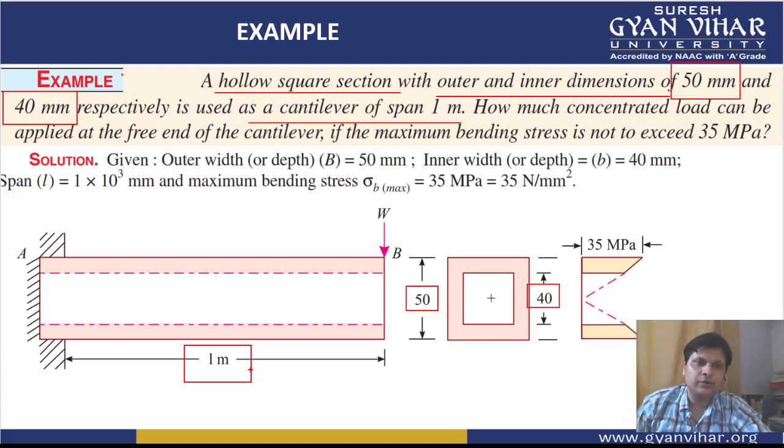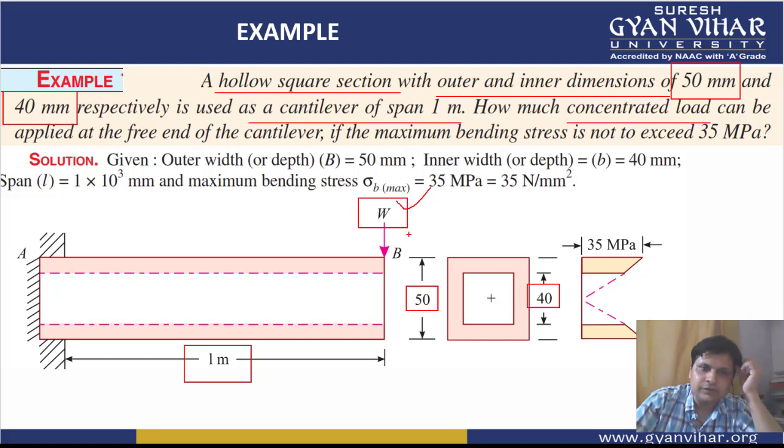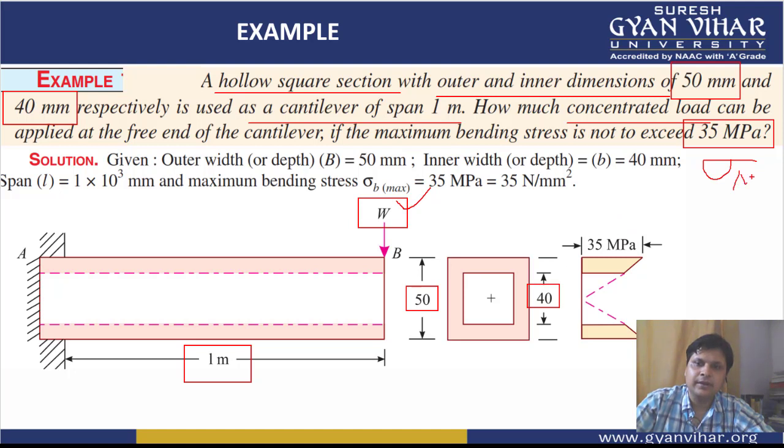How much concentrated load can be applied at the free end of the cantilever? Concentrated load means point load. So how much will be the value of this point load at the free end if the maximum bending stress is not to exceed 35 megapascal? So maximum bending stress sigma max is given to you here. How will we approach this question? Same as in the previous one, in the same manner here also we will do.